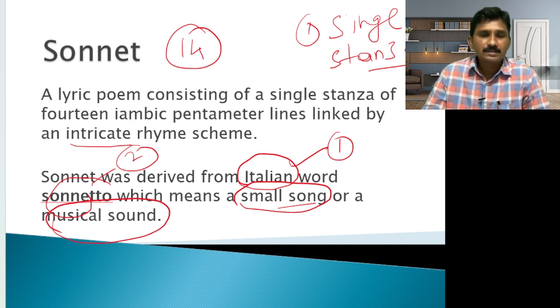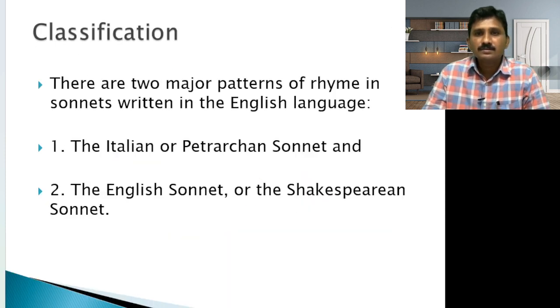Now let us discuss the classification. There are two major patterns of rhyme scheme in sonnets written in the English language. One is the Italian or Petrarchan sonnet, and the second is the English sonnet or Shakespearean sonnet.